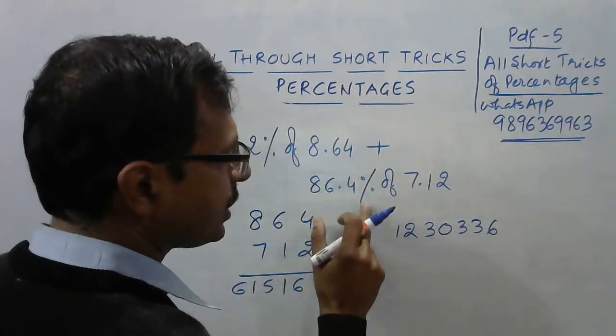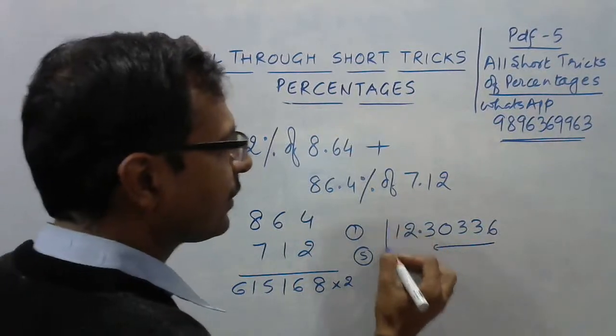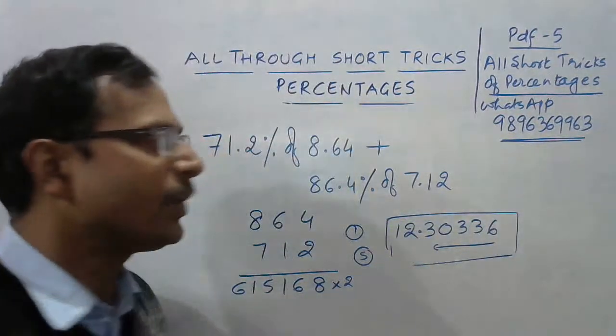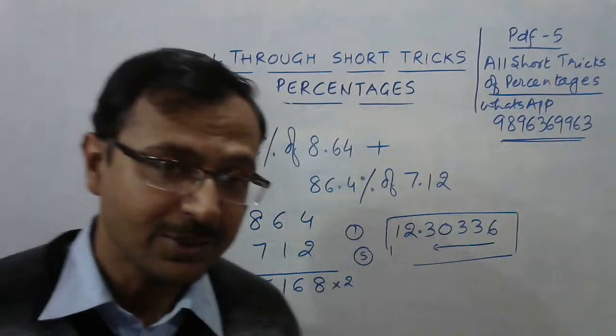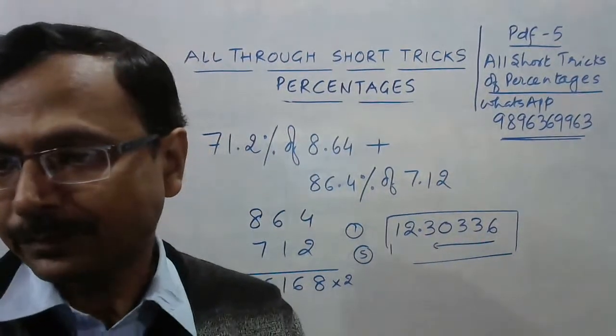1 2 3 4 5. So just put a decimal 5 digits from the right hand side. You will get your answer of the question, 12.30336. And so heartening to see that particular answer coming very, very quickly from some of you.